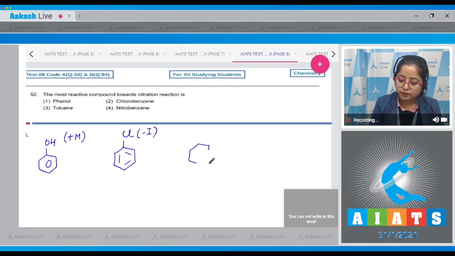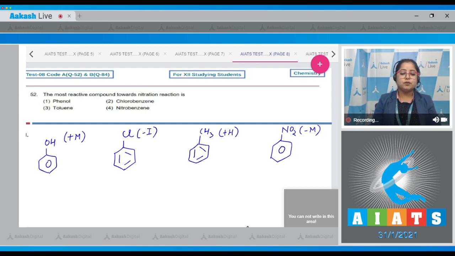Then we have toluene. This CH3 has plus H effect, that is hyperconjugation effect. Moving to the last option, nitrobenzene. In case of nitrobenzene, NO2 has a minus M effect. Students, we all know that as the electron density on the ring increases, the reactivity towards nitration also increases. So among the given compounds, the compound which is most reactive towards nitration is phenol.